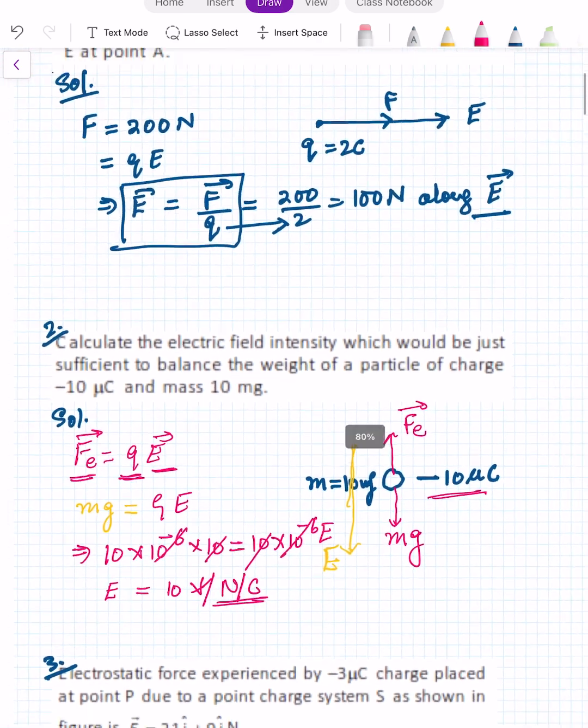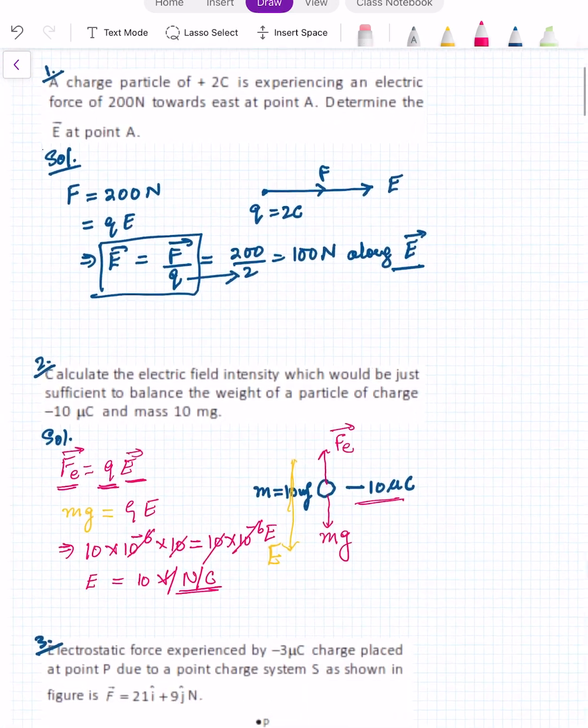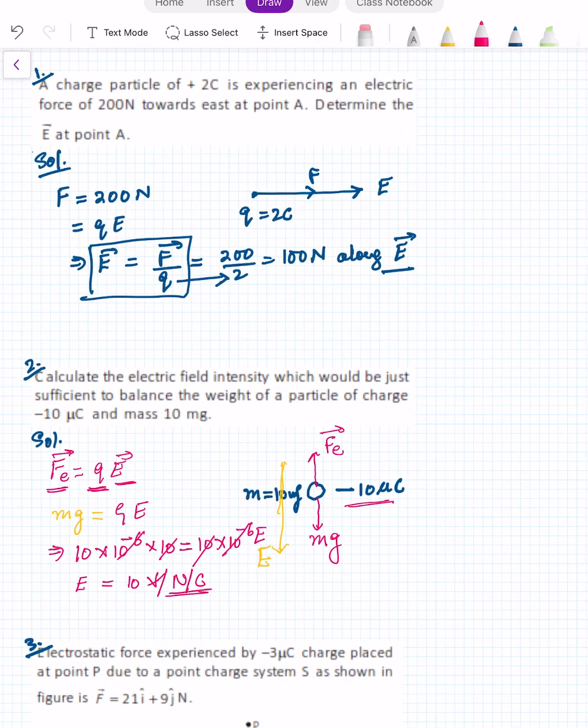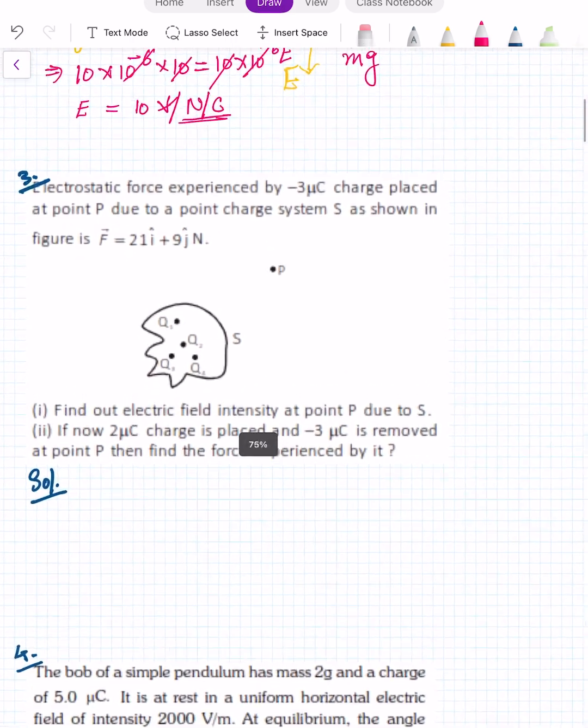So here with the help of these two questions, we are trying to explain that force equal to QE vector, electric force experienced by a charged particle in an electric field E vector, is given by F vector equal to Q into E vector. Q has to be substituted with sign. Let's take the another question.